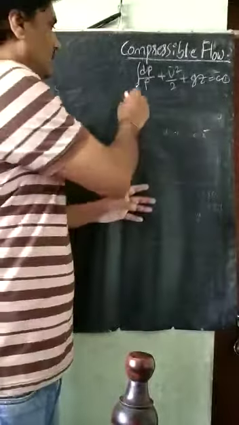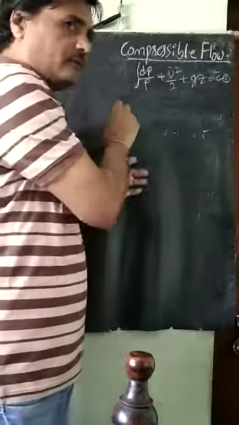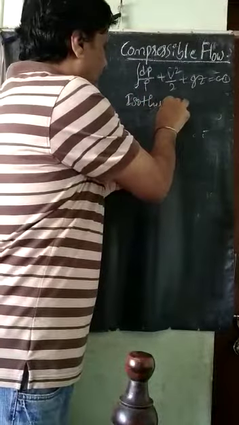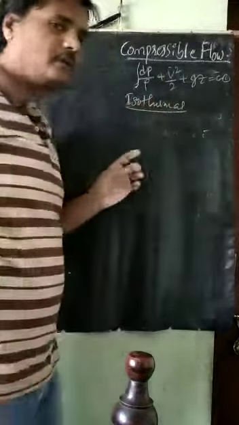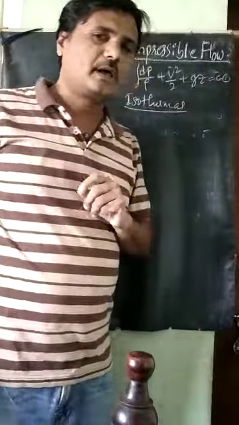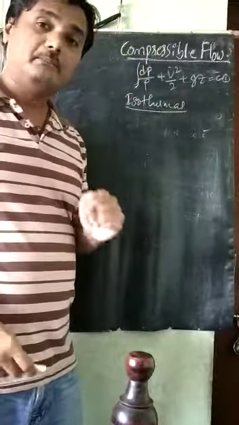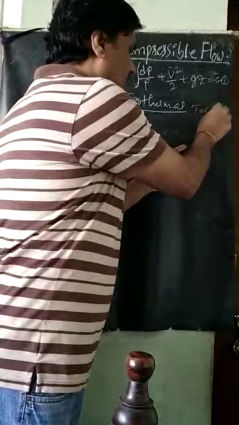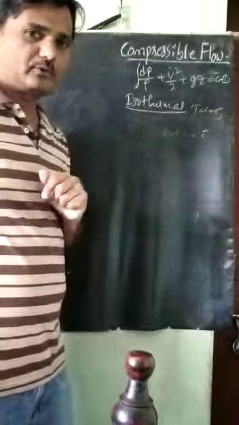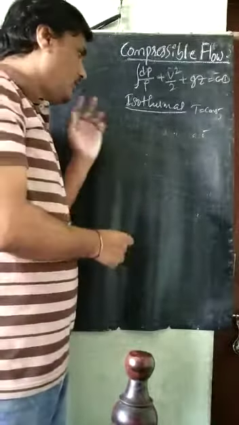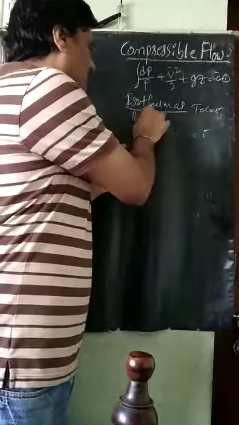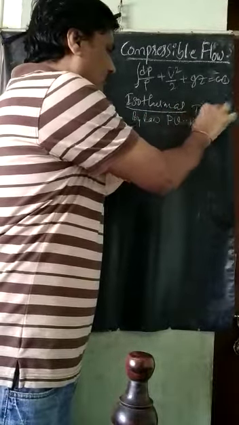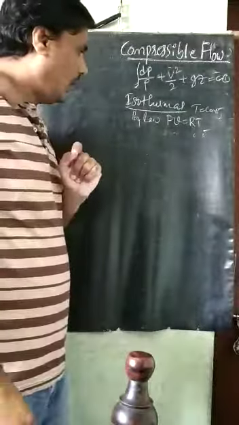Next, the process is a thermodynamic process, an isothermal process. Isothermal process means the temperature is constant. So when the temperature is constant, it is called the isothermal process. By the law, we know PV is equal to RT. PV is equal to RT.